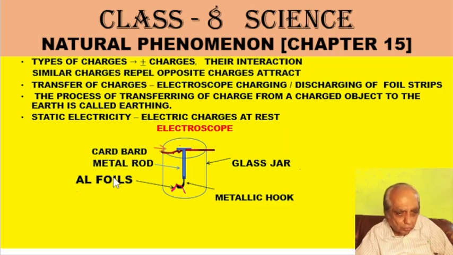Once we discharge the electroscope, the foils will not repel but will become stationary in this manner. Now if we take an ebonite rod and bring it near, again you will find they repel. So this experiment shows that like charges repel, and so unlike charges attract. The removal of charge from a body to earth is called earthing. Is it all right?